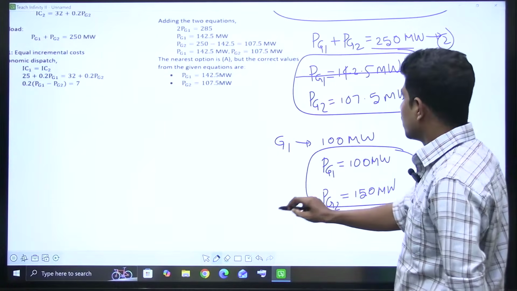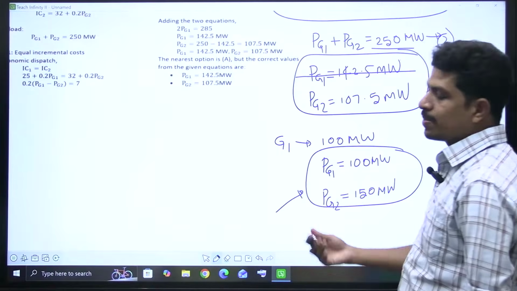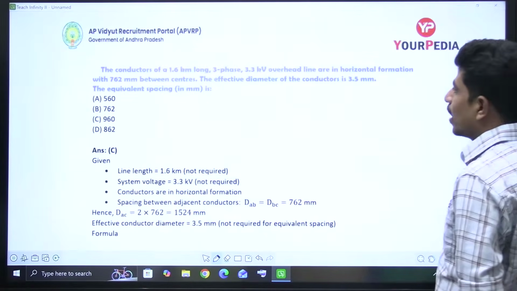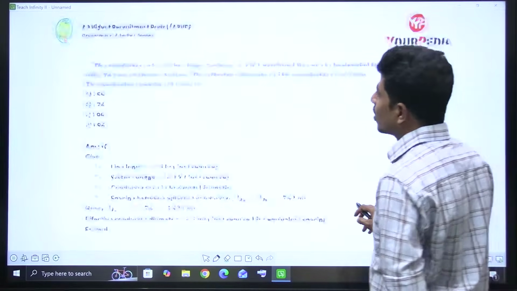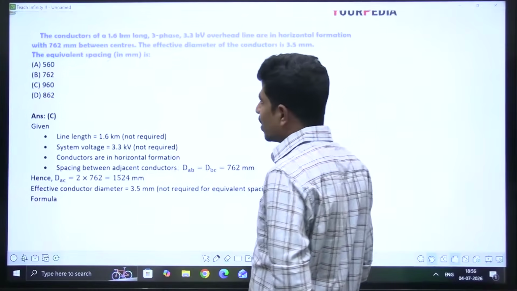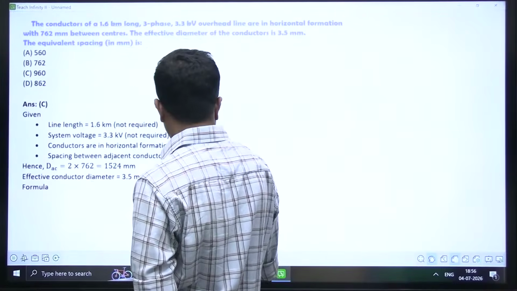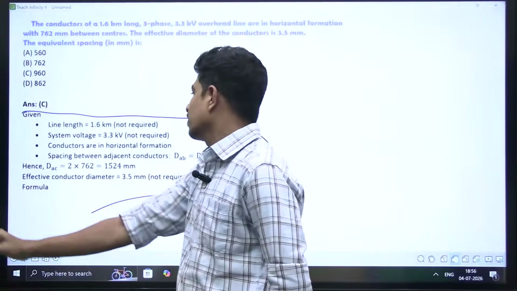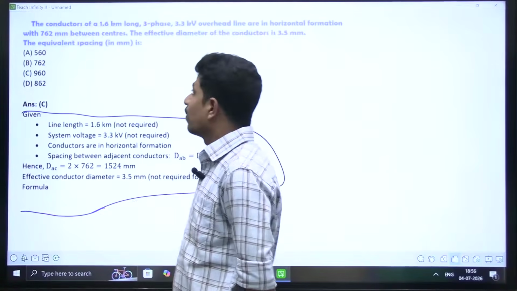This way, if the limits are exceeded, we have to set the exceeded one to its maximum mentioned value. Then the other one we have to select according to the total, Pg1 plus Pg2, right? That is economics of power generation. Now, this question looks tricky, but it is very, very easy once you understand. Don't look at this solution, which is not required for us. Leave it here itself.